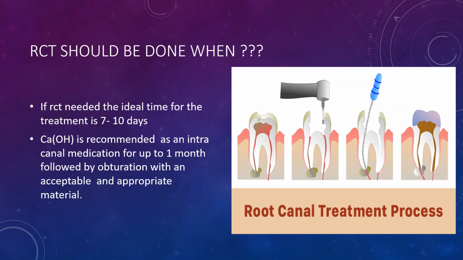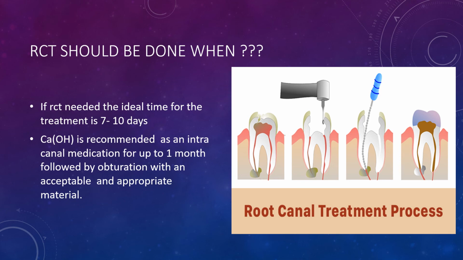Now, when should we do the RCT after the reimplantation procedure? Immediate reimplantation without endodontic treatment of the avulsed tooth reduces extraoral time, which is good for the prognosis of the procedure. If RCT is needed, the ideal time for the treatment is 7 to 10 days after the reimplantation procedure.